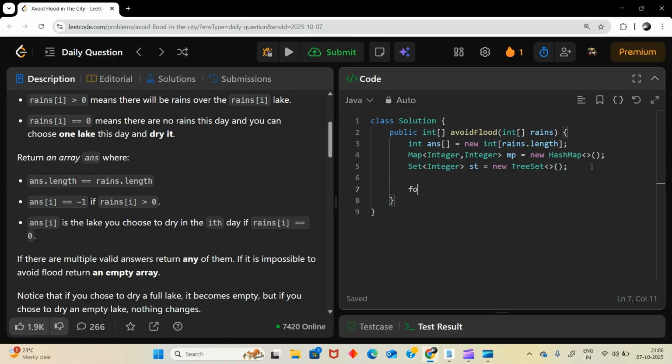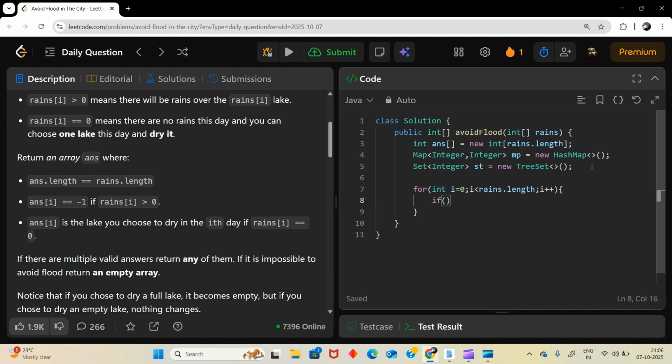Now here we will loop, for i less than range.length, i++. And here, if my range of i is 0, then I will just add it in my set so that I can use it later. What I will add, I'll add the index, not the value.